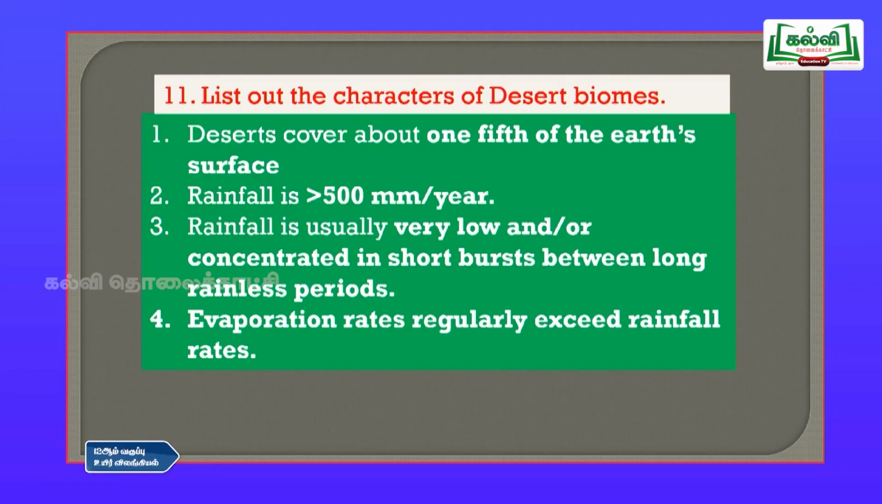So, that is the thing. Then the fourth point is evaporation rates regularly exceed rainfall rates. Evaporation rate means the rate of water becoming water vapor is more than the rainfall rate. So, there is more evaporation than rainfall because there are not many plants available in that place.